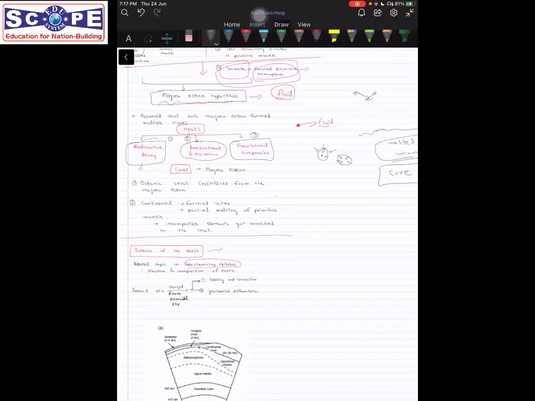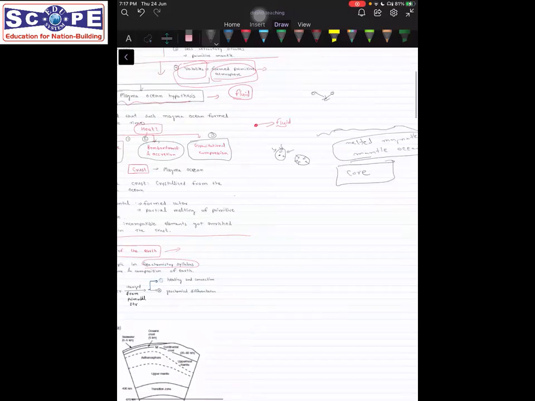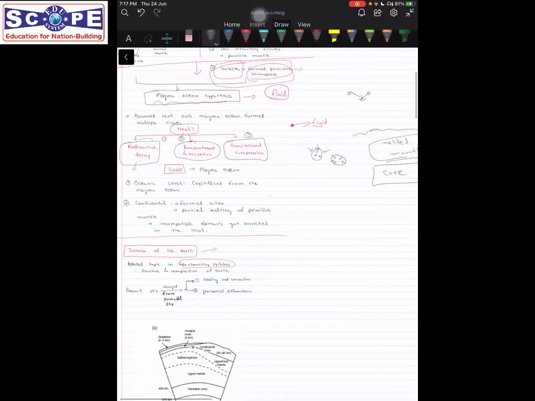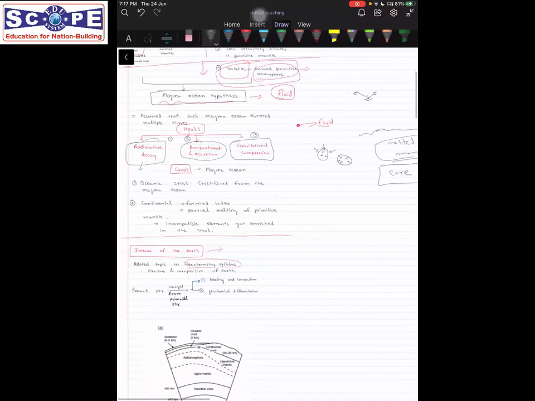It kept happening, because this bombardment did not stop. There were meteoroids that were coming, and there were other things that were being bombarded on the surface of the earth. Even our moon is hypothesized to have formed because of one such collision. Okay, so this magma ocean kept on forming, and then condensing, and then again forming. So this magma ocean was formed.